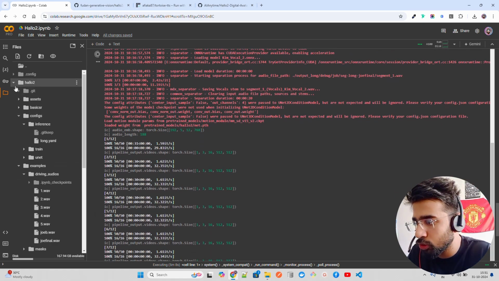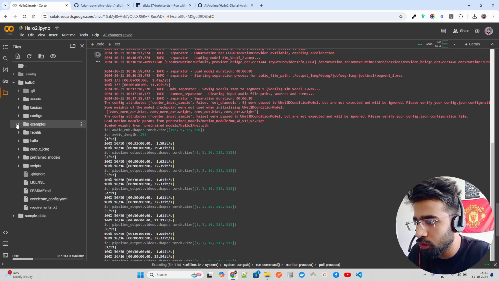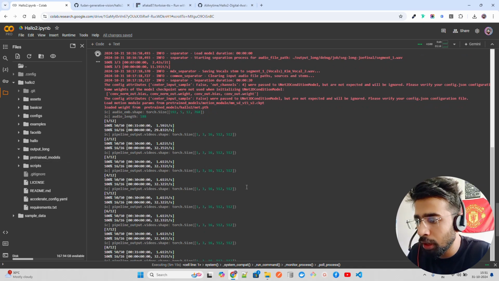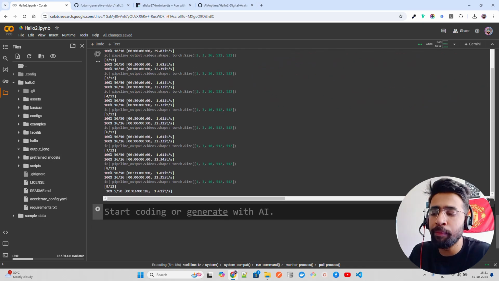Okay. So let me just minimize all of these folders. Now you have configs, you have examples, and then this is the output log. This is where you'll find your output. Okay, it will write it there. So you just use ffmpeg to basically write it.